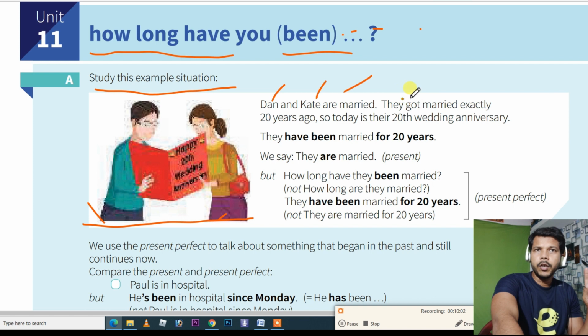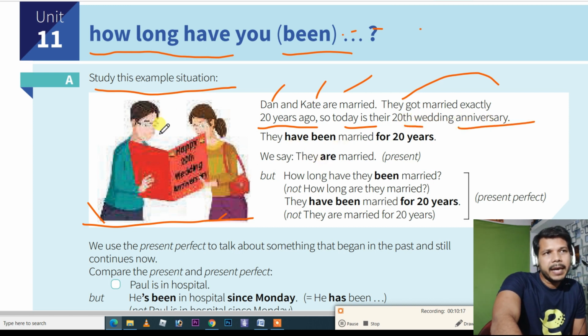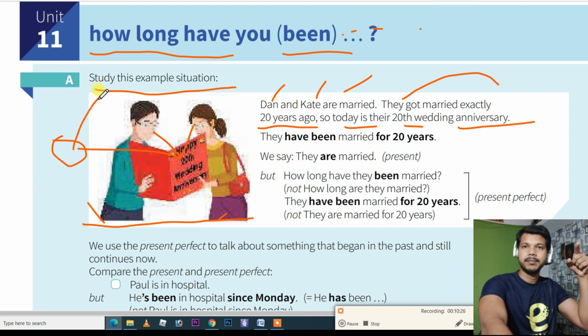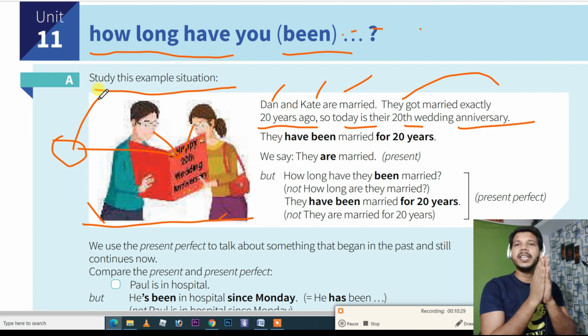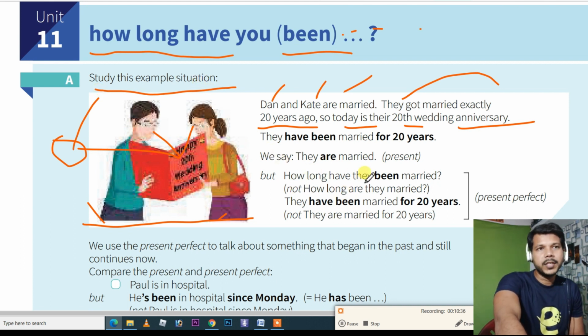They got married exactly 20 years ago. It's about the past. So today is their 20th wedding anniversary. Now if they have to say that we are married, but they also want to show that they got married 20 years ago and since then they are still connected, they are with each other. So how to say this and how to ask the question? This is the main situation which you have to understand here.